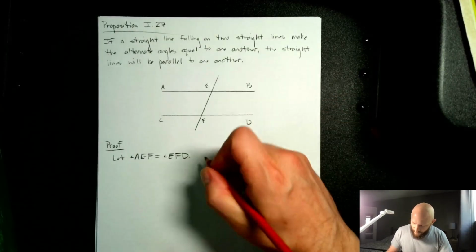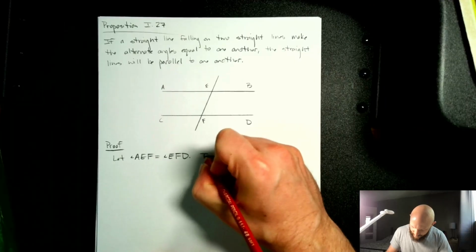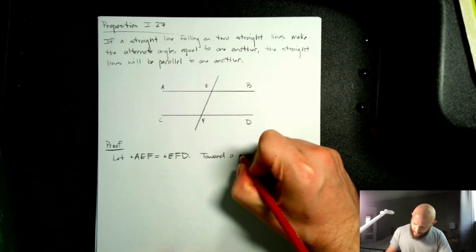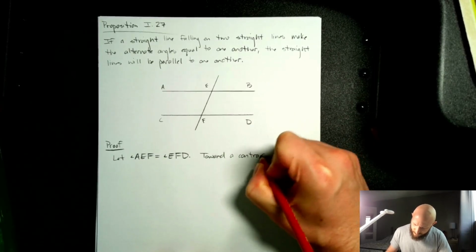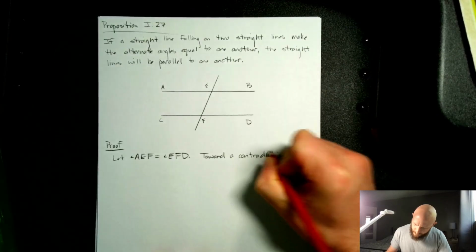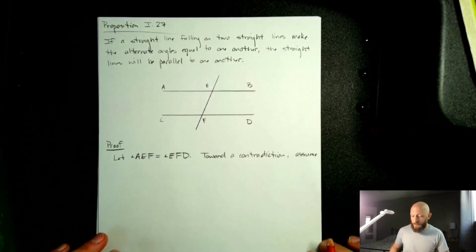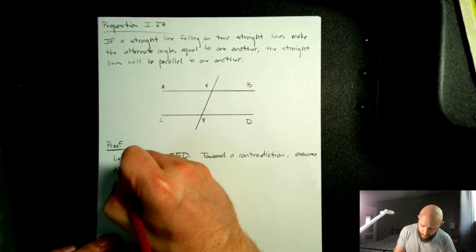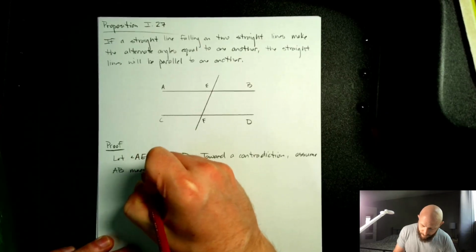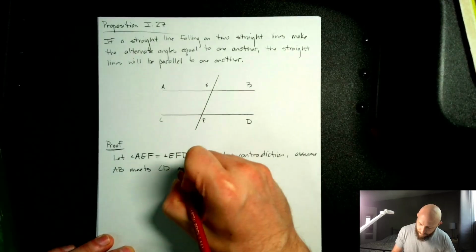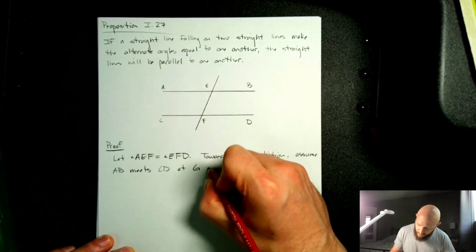Toward a contradiction, assume AB meets CD at G, where,